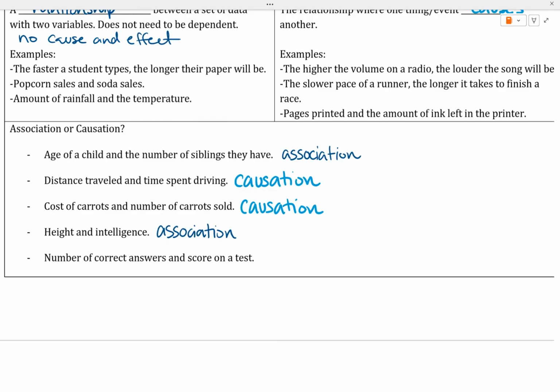And the number of correct answers on a test and the score on a test. So the more that you get correct, that should change the score on the test. So there is a cause and effect relationship there. So we're going to call this a causation.